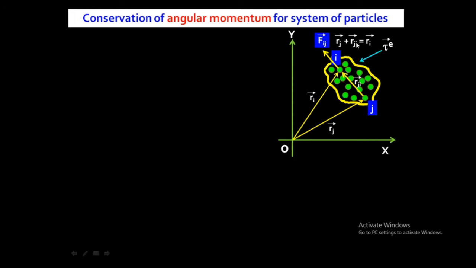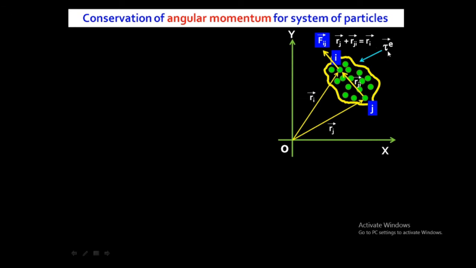According to the triangle law, rj plus rji is equal to ri, so rji is equal to ri minus rj.